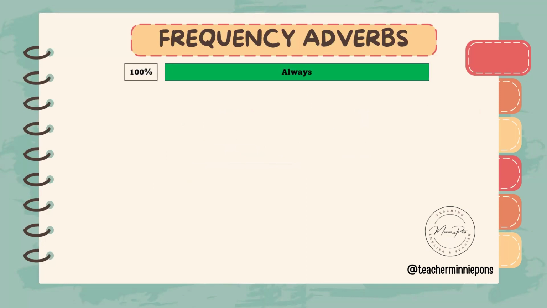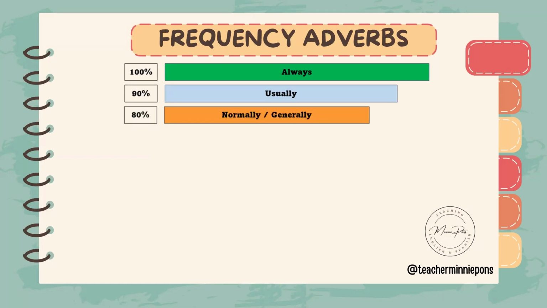Always implies that the action happens 100% of the time. Usually indicates that the action happens most of the time, around 90%. Normally or generally implies that the action happens around 80%.